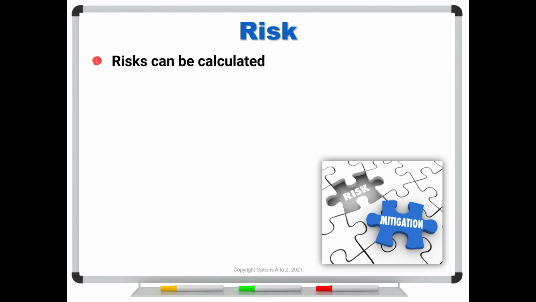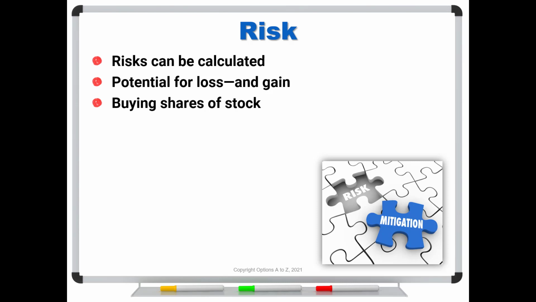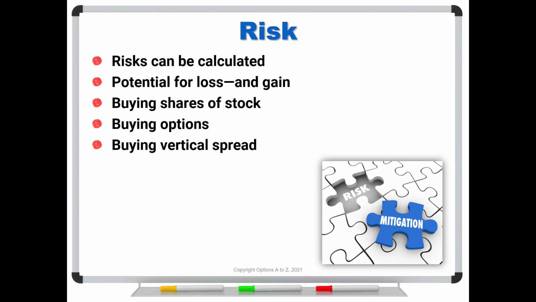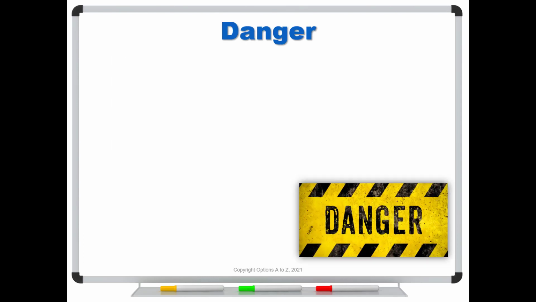But with a risk, we have the potential for loss, but we also have the potential for gain. That's the reason that we're taking the risk. It's a calculated risk. We're putting money in the face of uncertainty in exchange for a potential profit. So things that would be risks would be buying shares of stock, buying options, buying a vertical spread. In all of these cases, you have the potential for gains, but you also have the potential for losses. So those are risks, and those are things that we're faced with pretty much every time we put on a trade. Well, what are dangers?